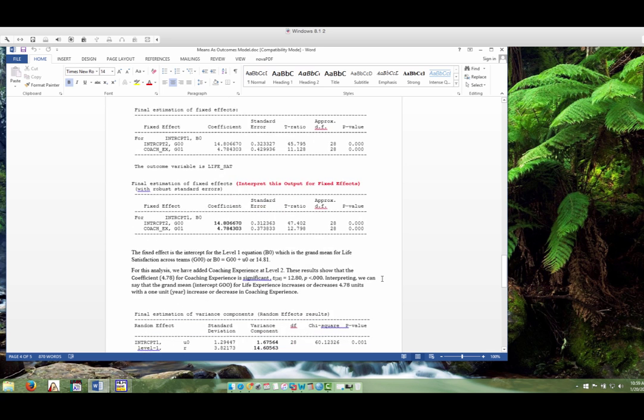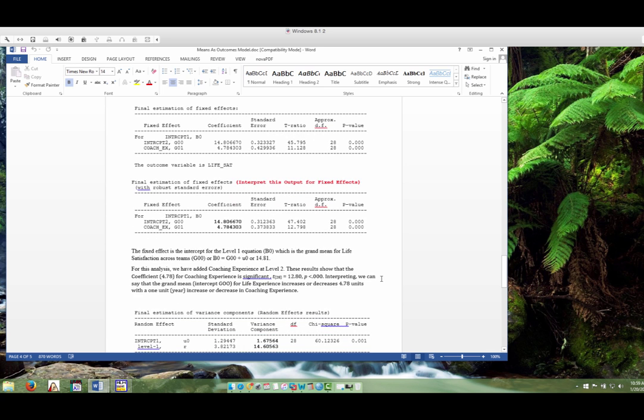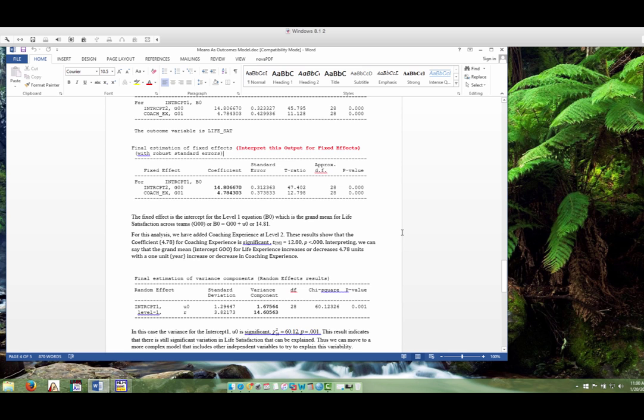So we move down here to look at the interpretation for the fixed effects. Remember, we want to use the part of the report of the output that calculates robust standard errors. In this analysis, the fixed effect for the intercept, level 1 equation B0, which is the grand mean for life satisfaction across teams, is 14.81.